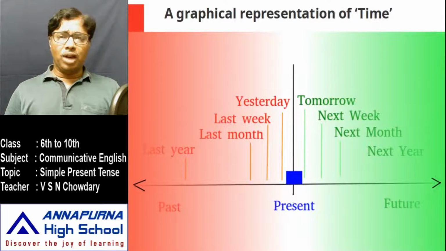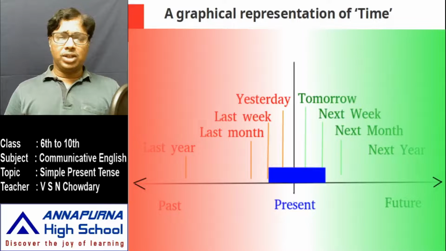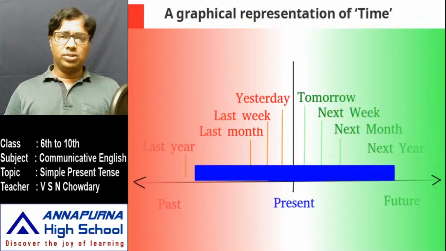So depending upon how you look at time, it can be a short duration or it can be a longer duration also, especially the present. So present is very difficult to define, and I hope you understood the concept of present.